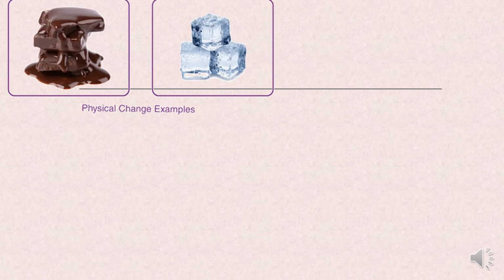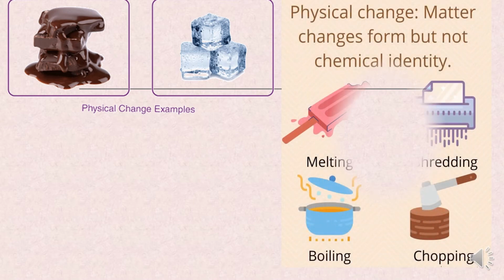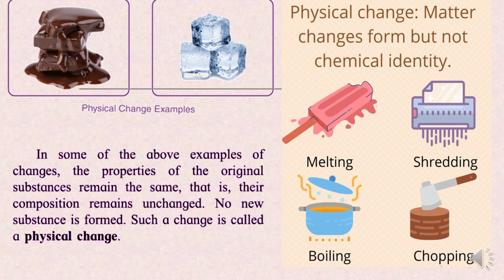Now here you can see melting of the chocolate or melting of the ice. The matter changes its form but not its chemical identity. Here in some of the above examples of changes, the properties of the original substances remain the same. That is, their composition remains unchanged. No new substance is formed. Such a change is called a physical change.